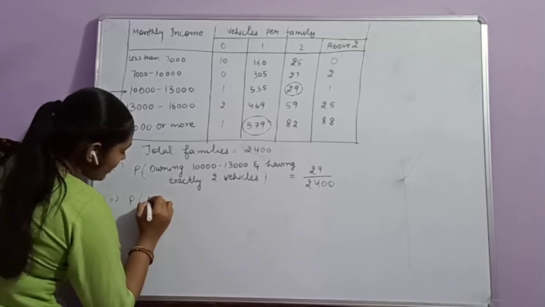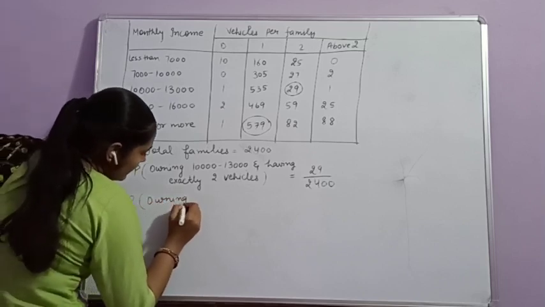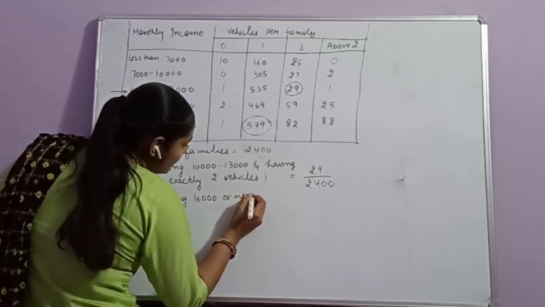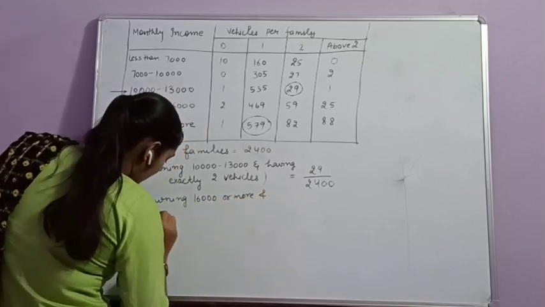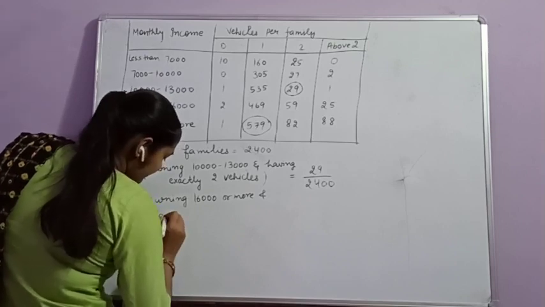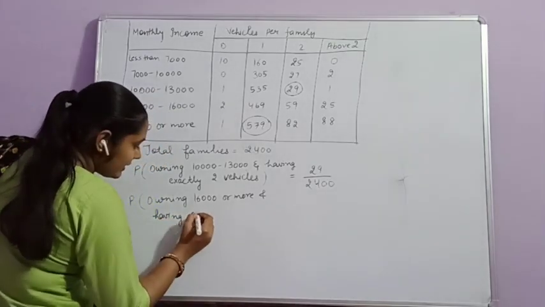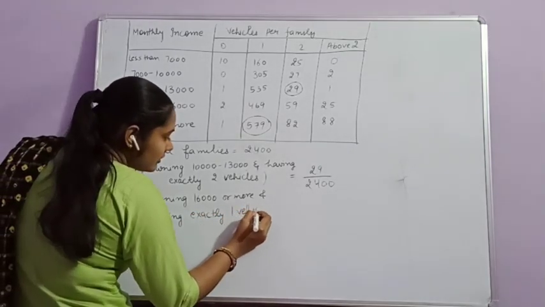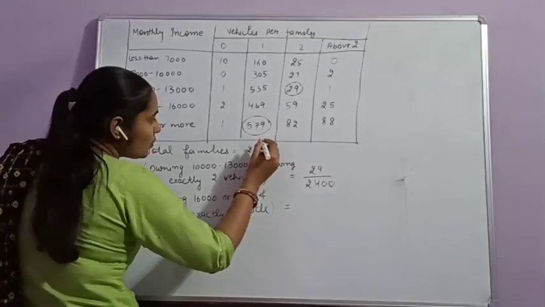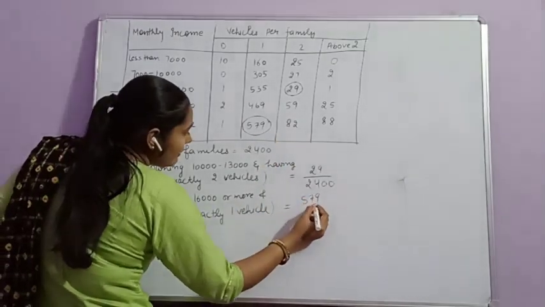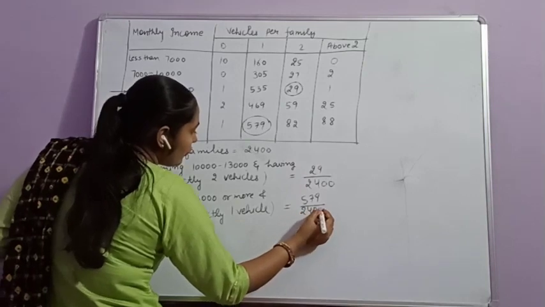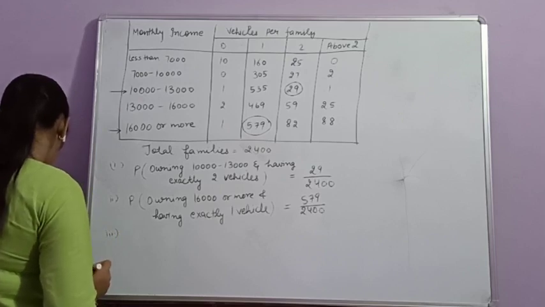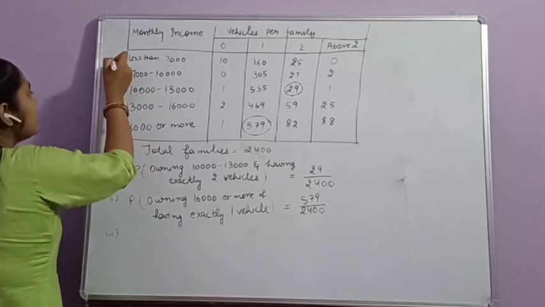The probability of earning 16,000 or more and having exactly one vehicle will be equal to 579 divided by 2,400.